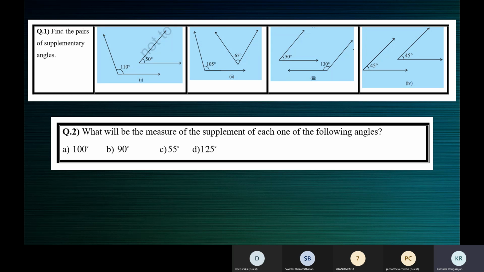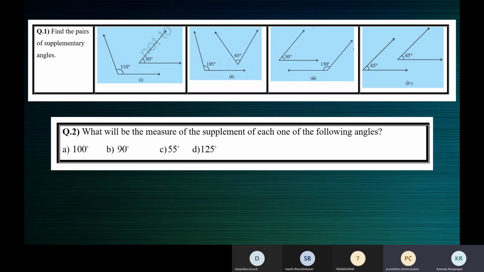Now here 45 plus 45 is 90, right? You must not write their sum is 90, so they are not supplementary. No. You will write 45 plus 45 is equal to 90. Then what is your reason? You must say the sum of the two angles is not 180 degrees. Therefore, the given angles are not supplementary angles. Yes, ma'am.